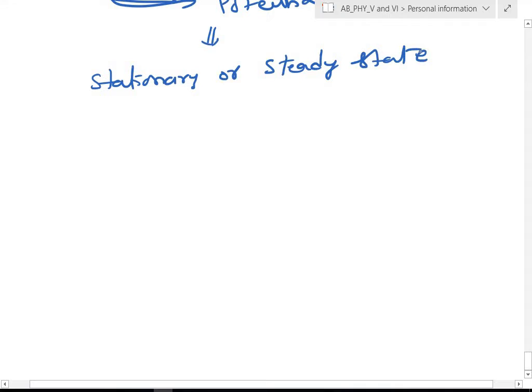For example, the harmonic oscillator, a particle in a one-dimensional box, potential wells, all these are stationary. Time is involved, but explicitly it is not a function; potential energy is free from time. In that case, we can write psi in two parts. The psi we have written is a function of both r and t.